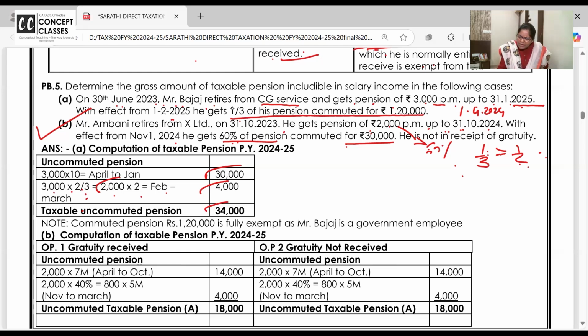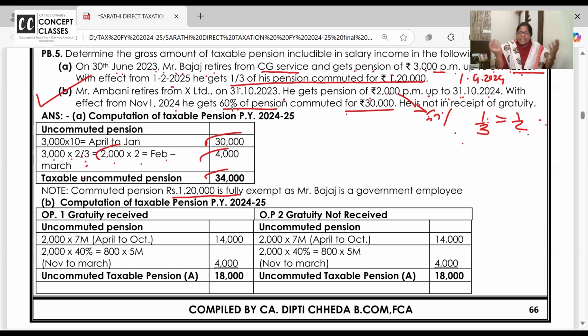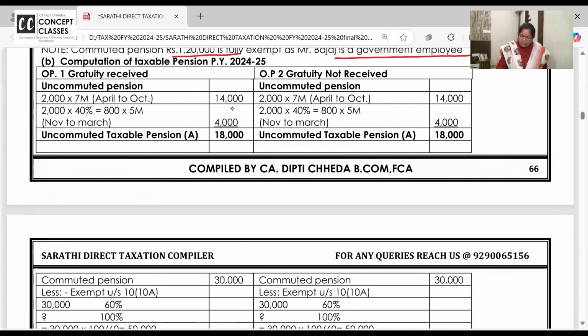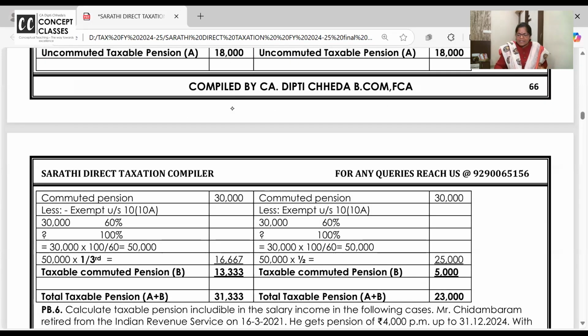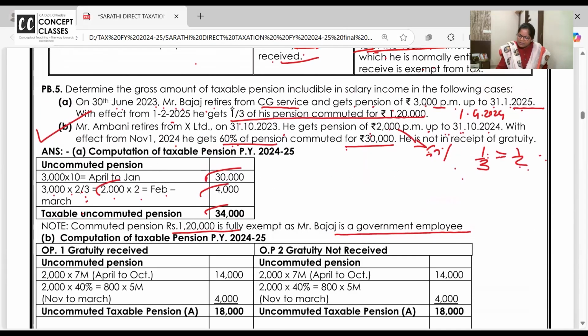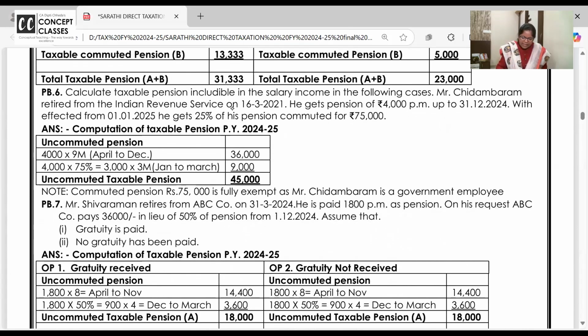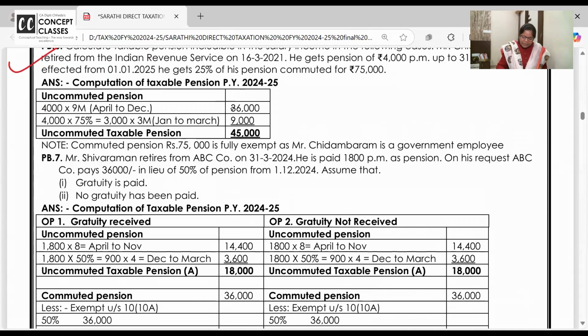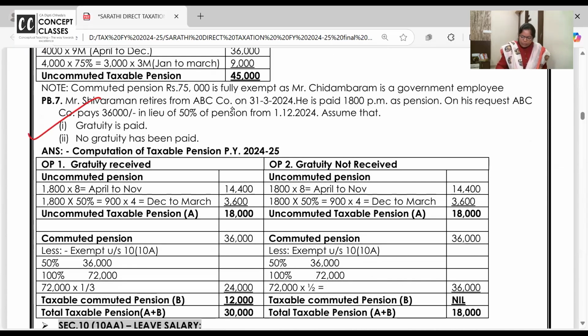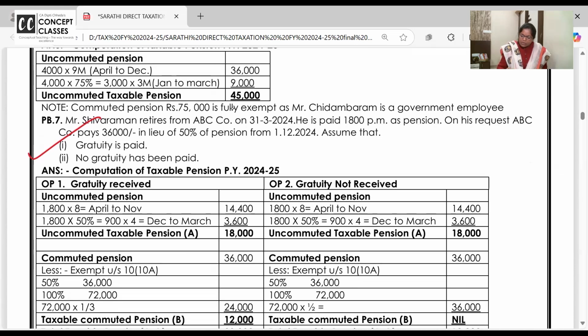Now he gets 1,20,000 lump sum, which is exempt because Bajaj is a government employee. For a government employee, lump sum is exempt. I have explained in depth, and the quality of the questions we have done today surely challenge. Why do we do so many options? We can do. Here he is not covered. No, he's not. Let us do, he's covered. The drilling or the practice a teacher and a student should do together is with all the options. Check one more. The sixth one is homework for you. The seventh one is also homework for you with both, but I want all of you to check it together with me.